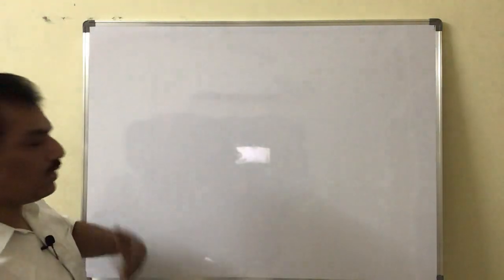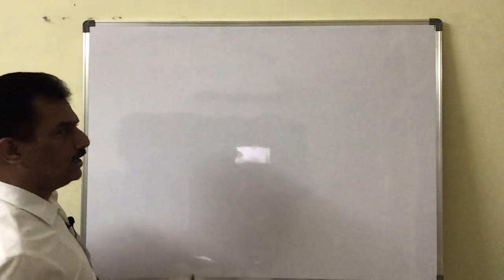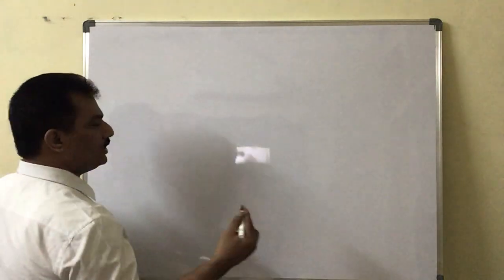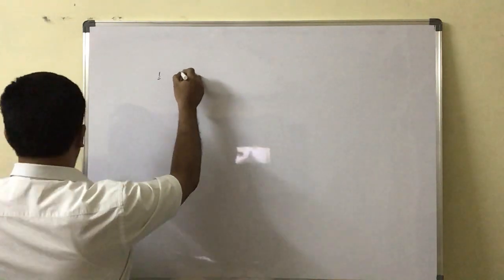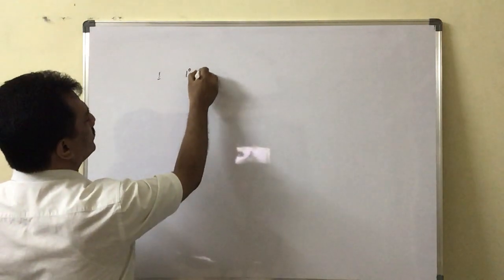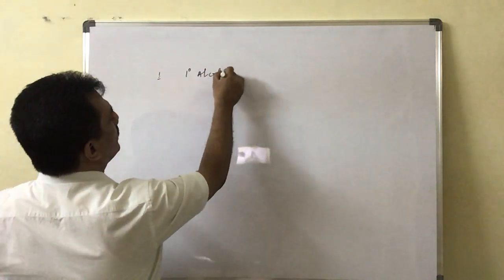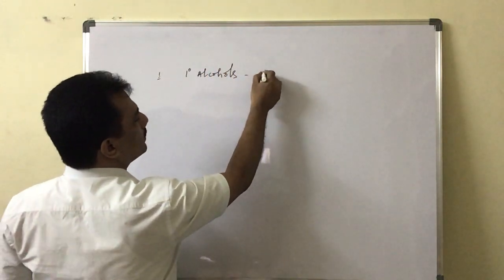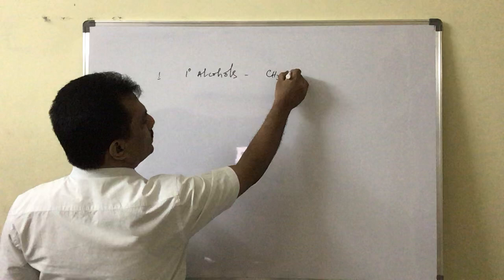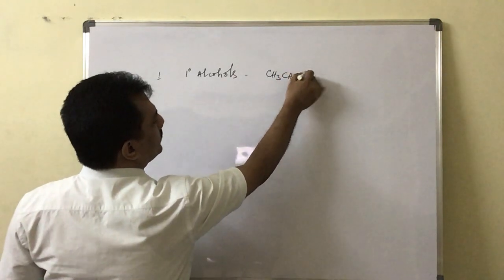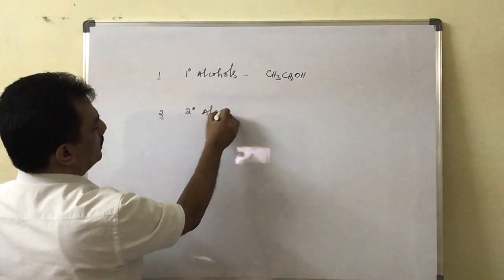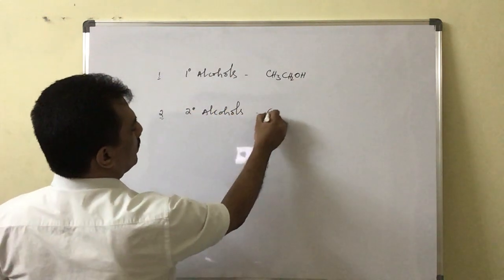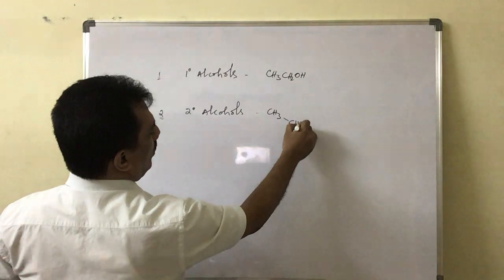Clear? And here first let me give the types of alcohols which can be converted into carbonyl compounds. First one, 1 degree alcohols, that is primary alcohols. Best example is CH3CH2OH. Next one is secondary alcohols, and the best example is isopropyl alcohol.